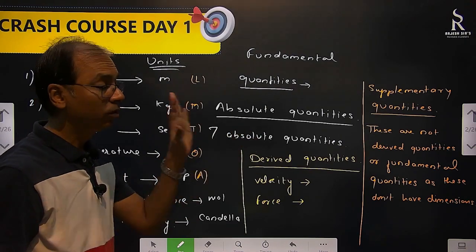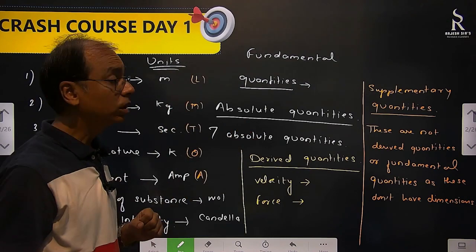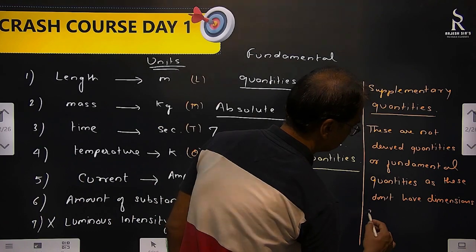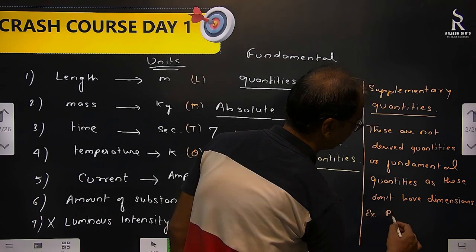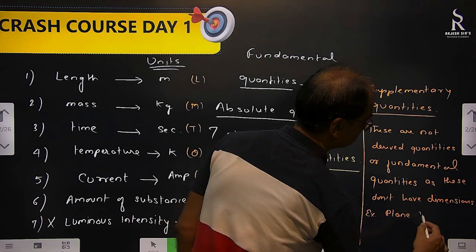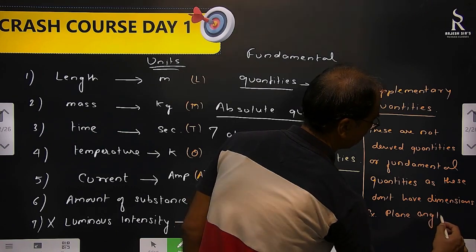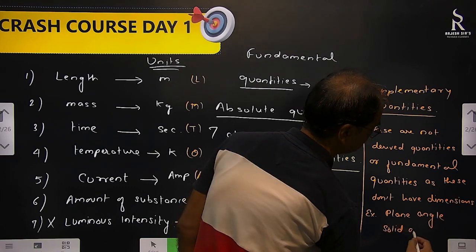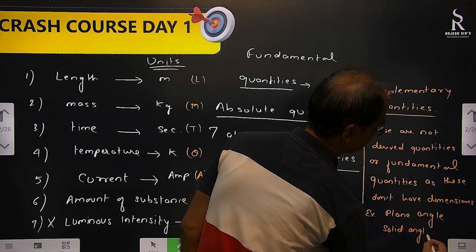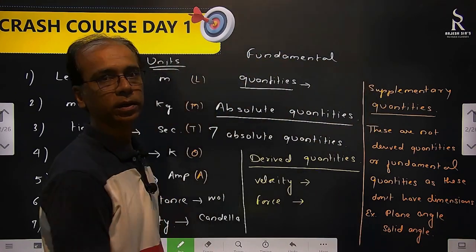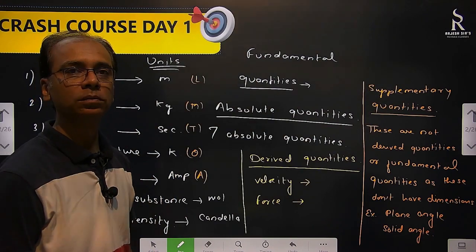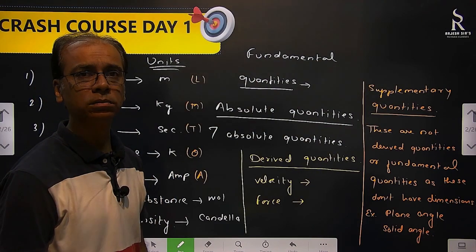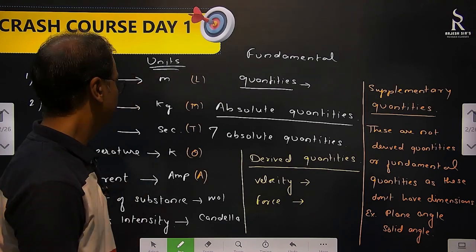And they don't depend on fundamental quantities also. So what are these then? Examples of these are plane angle and solid angle. Plane angle and solid angle. Now what are these? What is plane angle? What is solid angle? Okay, so let's see them.